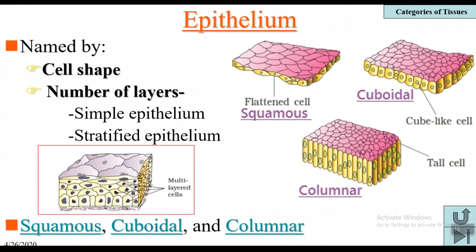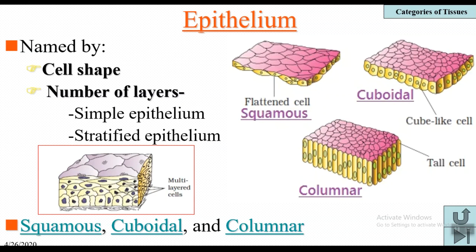The epithelium is of two types based on the number of layers. If it is single layered, it is called simple epithelium, and if it is multilayered, it is called stratified epithelium. Means if the layers in the epithelium are two or more, then it is called stratified epithelium. Strata means layers. Here you can observe the stratified epithelium. The stratified epithelium is also called compound epithelium.